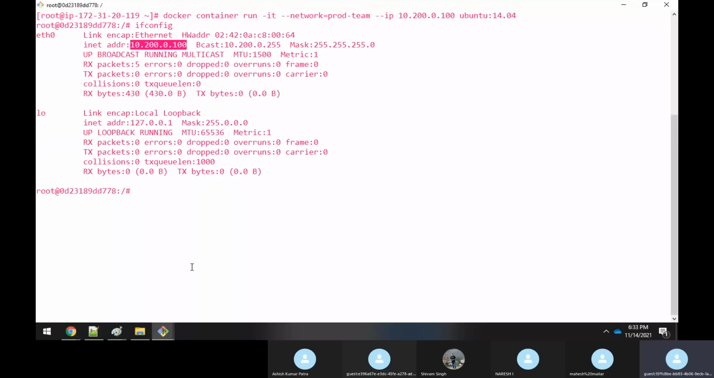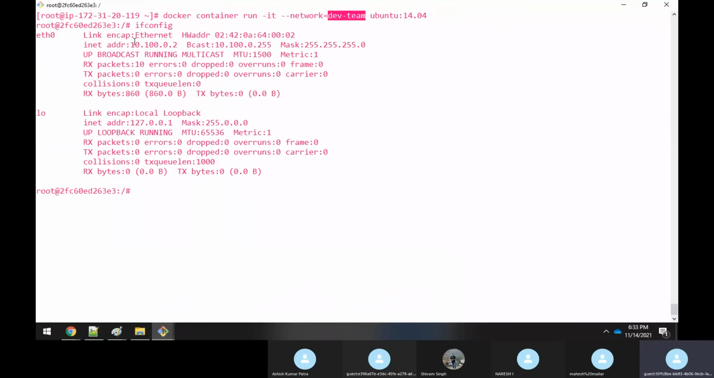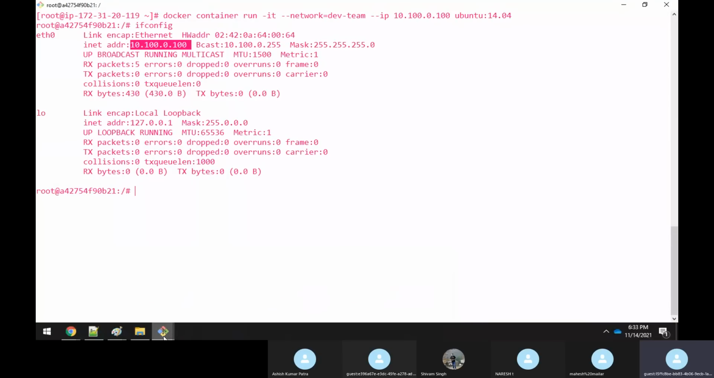Correct till here? Now you could see that there are 4 containers running, right? This container has 10.100.0.2. This one has 10.200.0.2. This has 10.100.0.100, and this has 10.200.0.100. So now you know that this IP address is able to communicate with this IP address, correct? 10.200.0.2 can communicate with this IP address. Similarly, 10.100.0.2 can communicate with 10.100.0.100, right? Because they are falling in the same subnet.